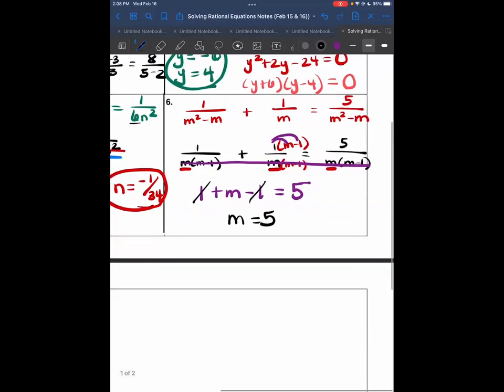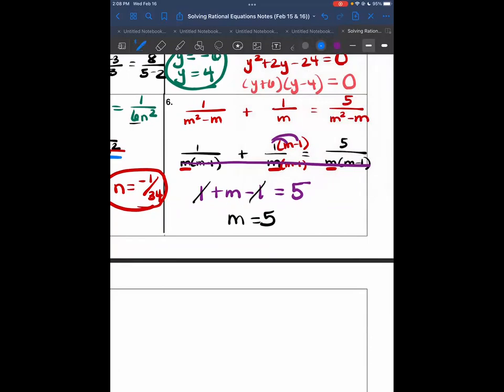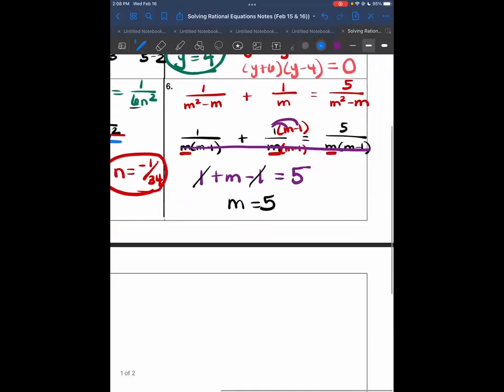And if you were to plug this one in to check it, we would have, let me see. Make sure you plug it into the original. I'm going to do it down here, 1 over, make sure that you're putting your numbers in parentheses, especially if you have powers of 2 squared in the problem.